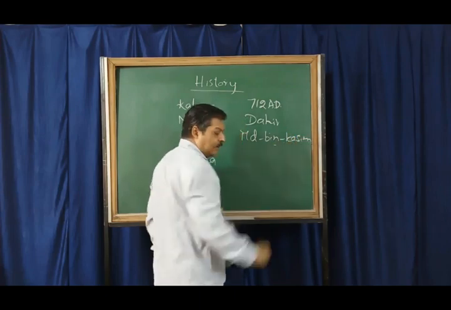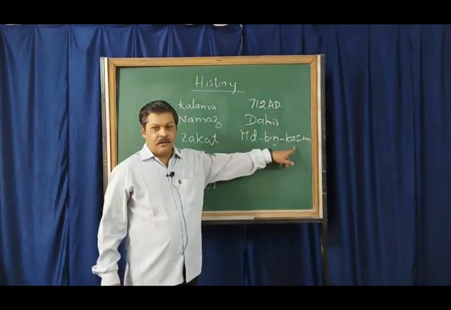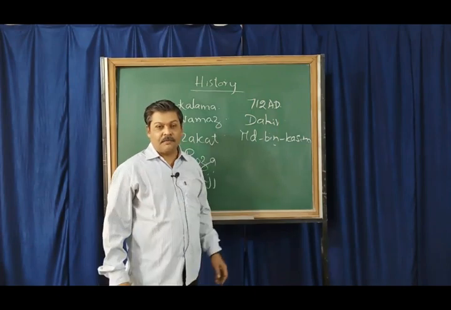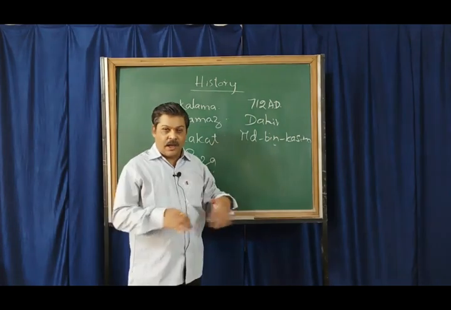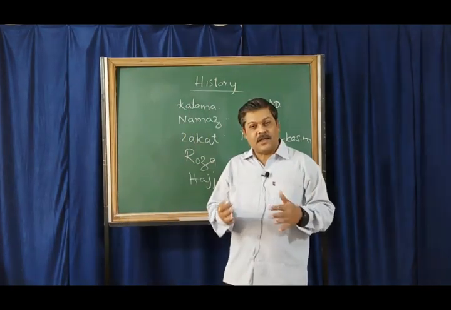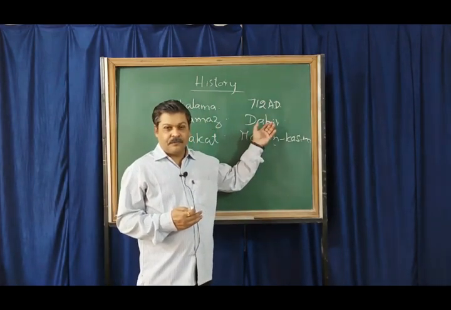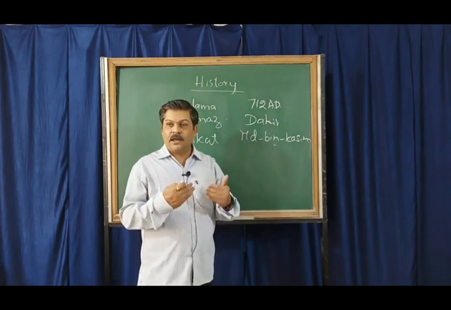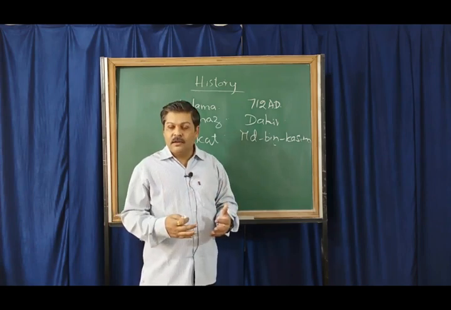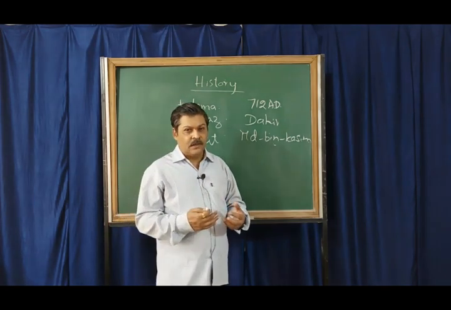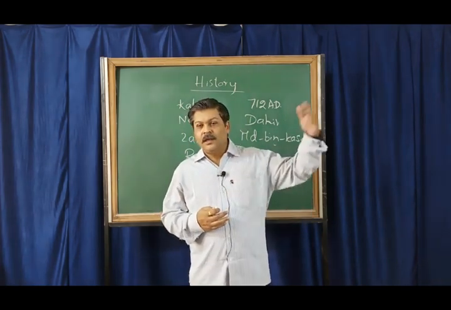So he is considered to be the first Muslim invader of India. Muhammad bin Qasim was the general of the Arab army who invaded the territory of Sindh in 712 AD. And there was an encounter between Dahir and the Arabs, in which Dahir was killed. And Muhammad bin Qasim took a lot of treasures of Dahir along with his 2 daughters, by name Surya Devi and Parmala Devi. They were taken to Arabia.